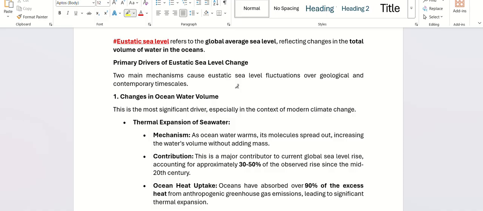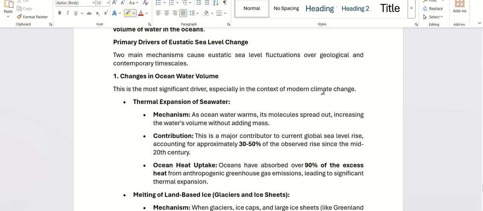Eustatic sea level refers to the global average sea level, that is, changes in the total volume of water in the oceans.